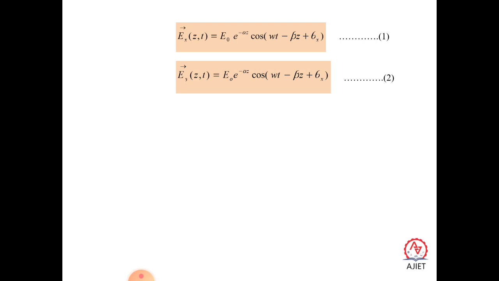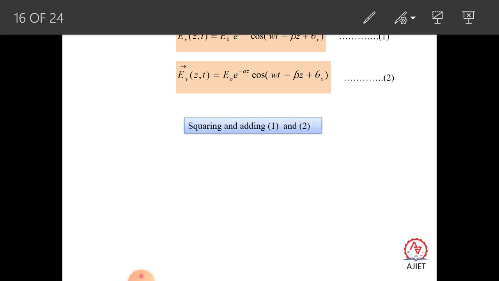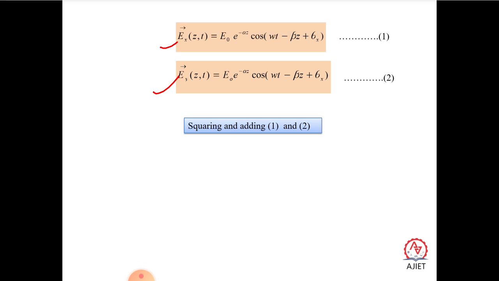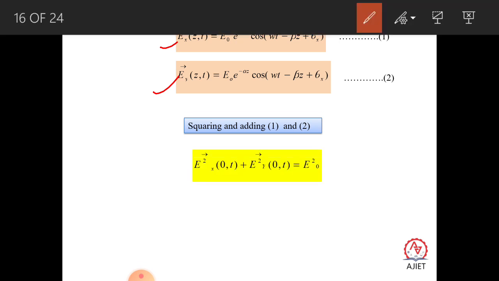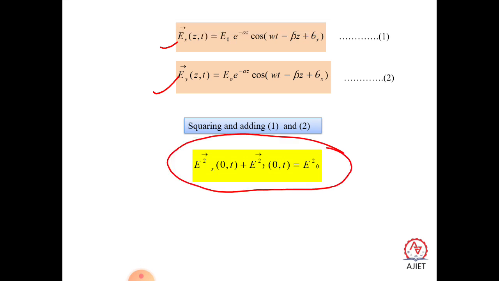So you take equations 1 and 2. Next, squaring and adding. You first square each equation, and then both should be added. Squaring and adding equations 1 and 2, we get the expression Ex 0 squared of t plus Ey 0 squared of t is equal to E naught squared, a very important expression.